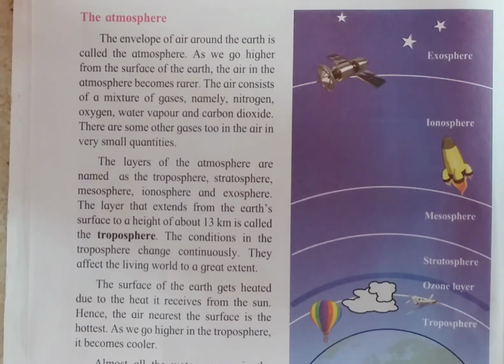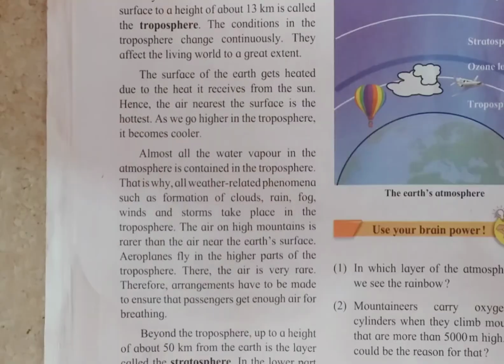In this layer of the atmosphere, the conditions change continuously, and they affect the living world to a great extent. Students, the earth's surface gets heated by the heat received from the sun. Hence, the air that is very close to the surface of the earth is very hot. It means, students, it is the hottest.